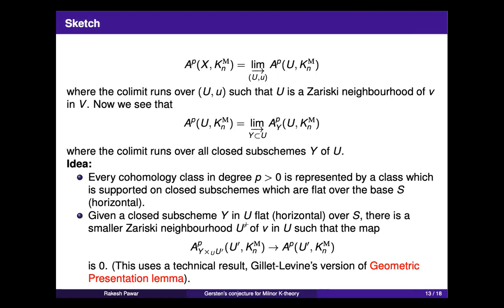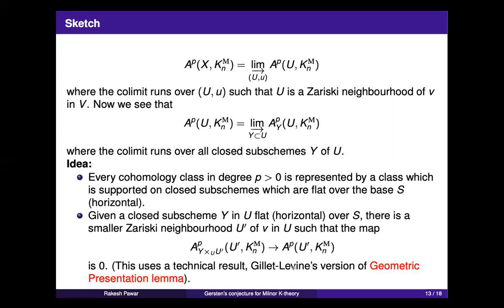And the second idea is that once you have a cohomology class supported on horizontal closed subschemes, we want to show that I can change U by a smaller Zariski neighborhood such that this induced map is 0. So given such a closed subscheme which is flat, you can choose a U prime small enough so that the induced map of cohomology on U prime supported on Y cross, the inverse image, to cohomology on U prime maps to 0. So in the total colimit, the cohomology class I started with will be 0.